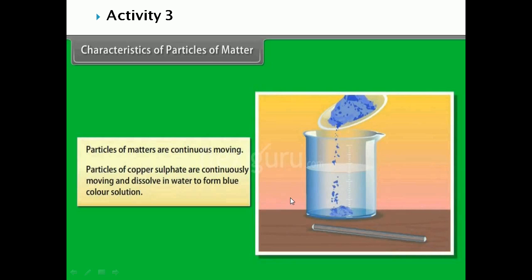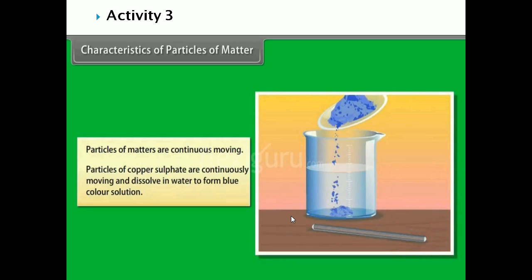In the above three activities, we can observe that particles of matter intermix on their own with each other, through the spaces between the particles. This is the intermixing of particles of two different types of matter.